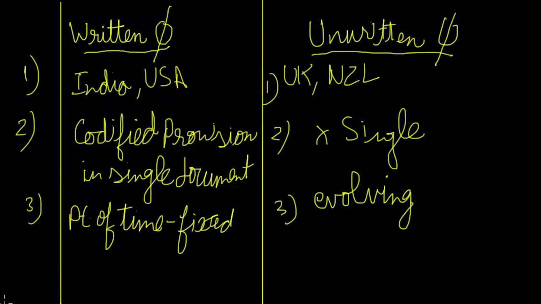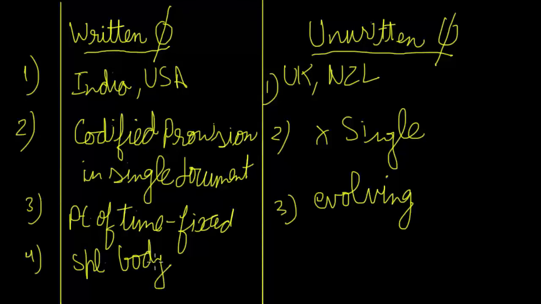And then the written constitution is brought into existence by a special body which was formed. For example, in case of India, it was the Constituent Assembly with which the written constitution came into being. But if you talk about unwritten constitution, there is no special body as such.